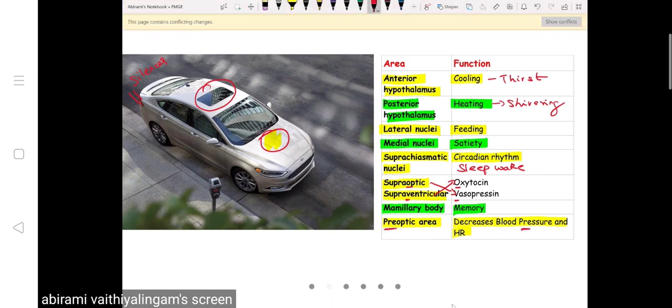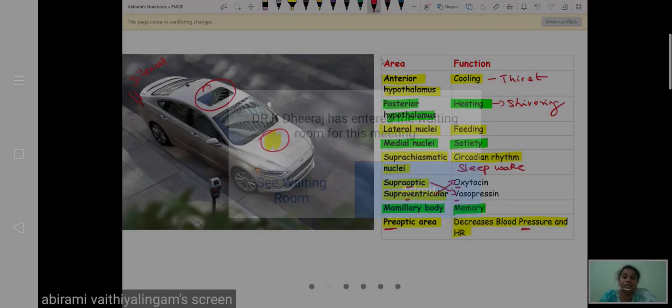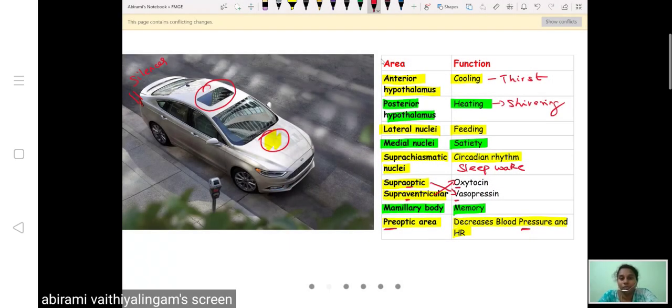See, not only hypothalamus, whenever you learn about any part from physiology, just try to make it as simple as possible. Okay, so hope nuclei of thalamus and hypothalamus are clear to you now. One other thing is that instead of learning everything and forgetting everything, it's better that you learn in a smart way. Focus only on what is needed for the exam and try to get through that as much as possible. Don't try to read from first line to last line of the book. Ultimately you will eventually forget everything.